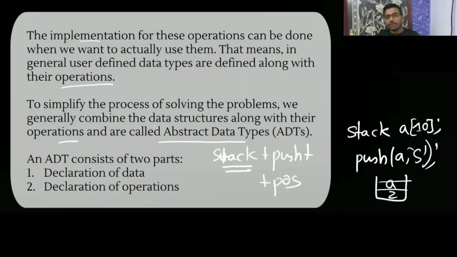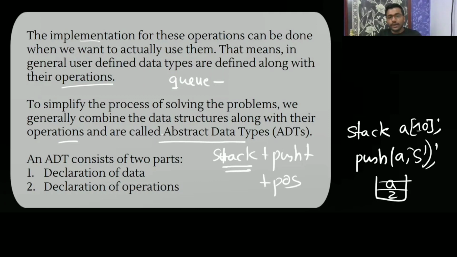We combine the data structure, that is the stack, along with its operations. This data structure, the stack, will do push and pop, so it is an abstract data type. If you are defining some data structure along with its operations, like queue using enqueue and dequeue, then you can say that it is an abstract data type.